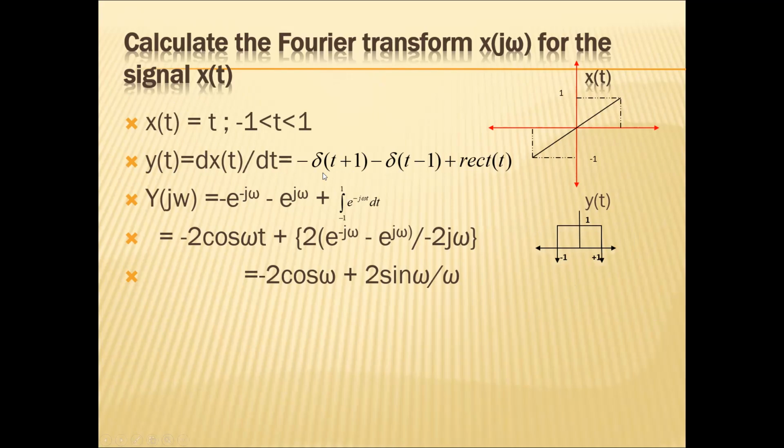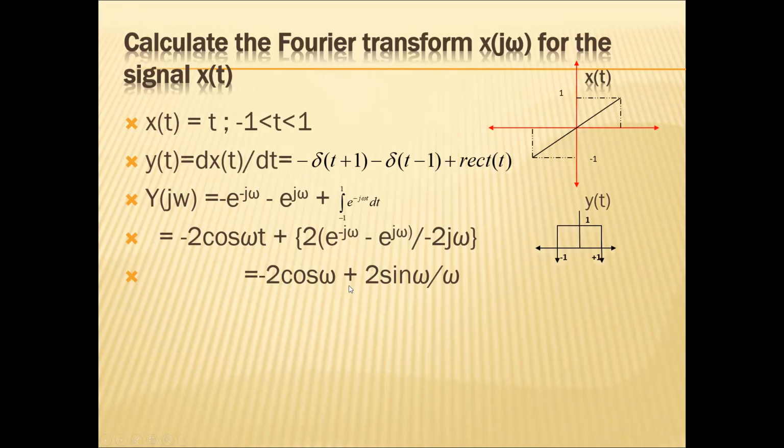So if I take a Fourier transform of it, y of t equal to e power minus j omega minus e power plus j omega plus integral from -1 to 1 of e power j omega t dt. So if I do it, I can have -2 cos omega plus 2 into e power minus j omega minus e power plus j omega divided by -2j. So this can be written as sine omega.